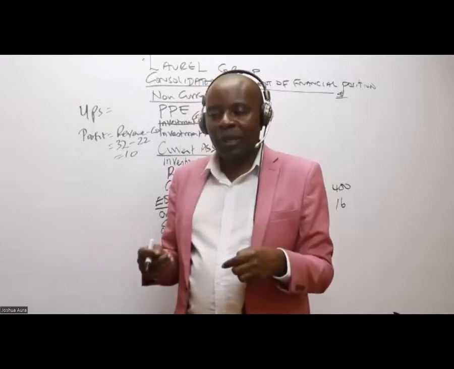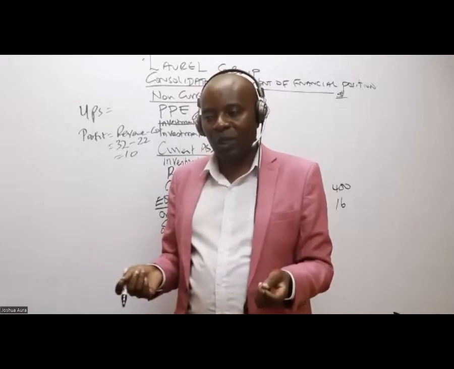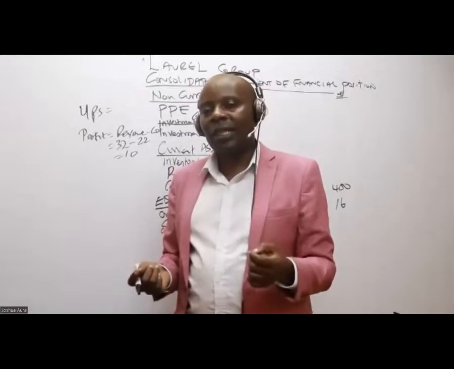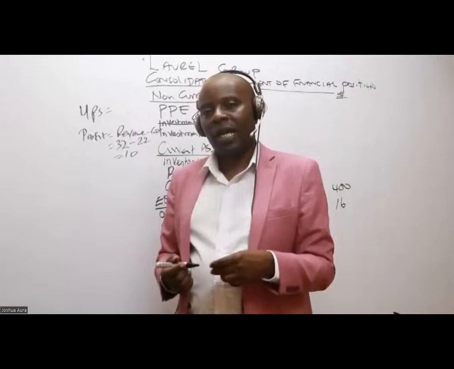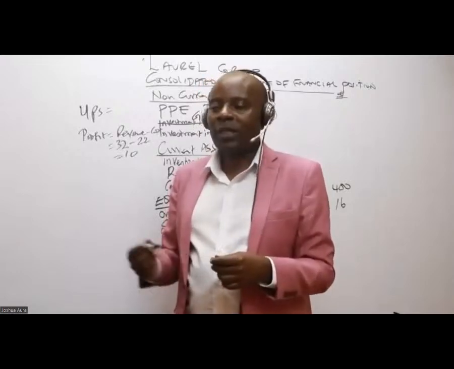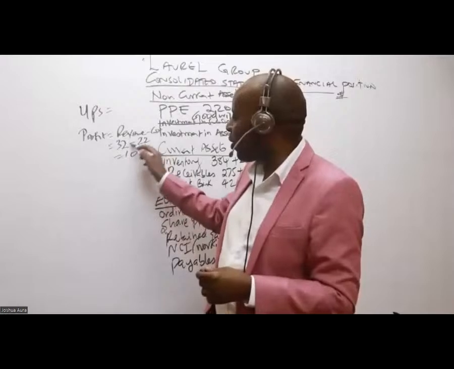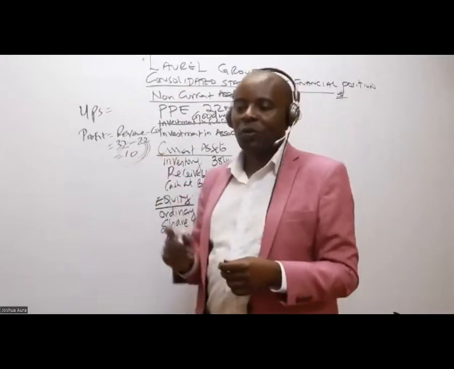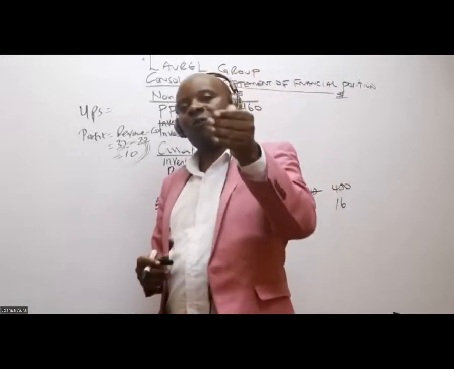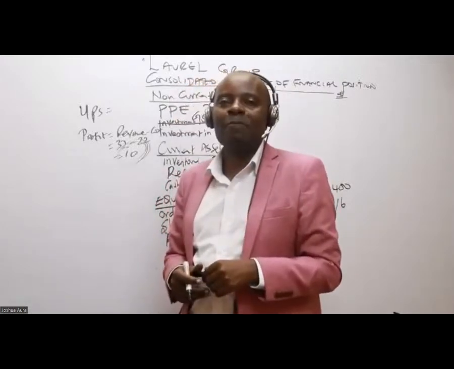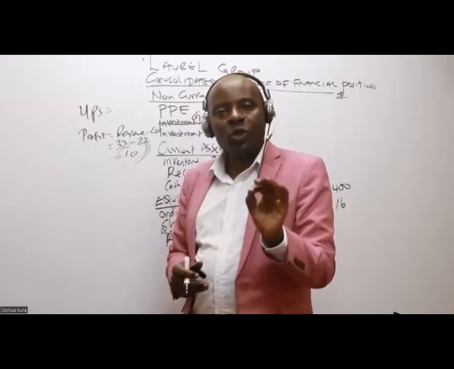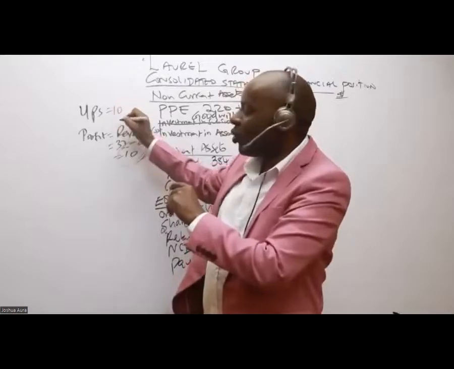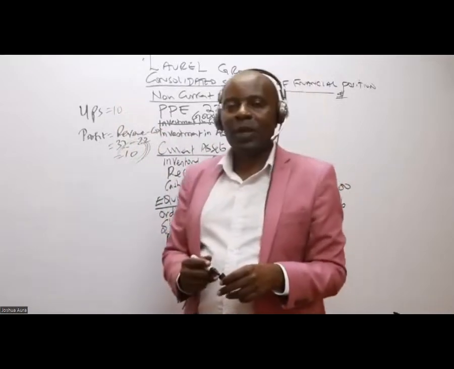Why should I less 22 million? In the balance sheet, we cannot less 22 million. In the balance sheet, I'm only interested in the UPS, the unrealized profit. This is the profit that one of the companies, in this case, claims to have made. One of the companies claims to have made a fake profit from a sister company, which is 10. That is what we call UPS because they have not sold anything of this. So UPS is 10. Go here and subtract that 10.